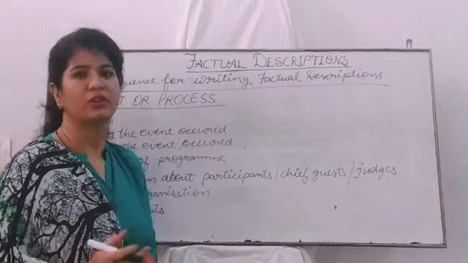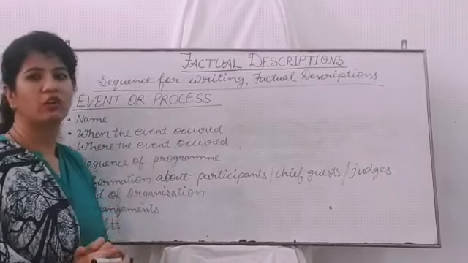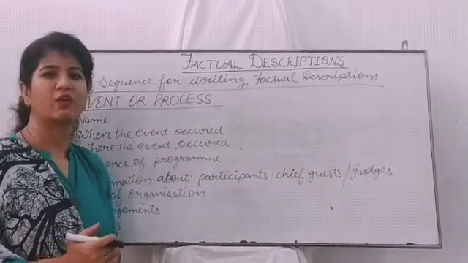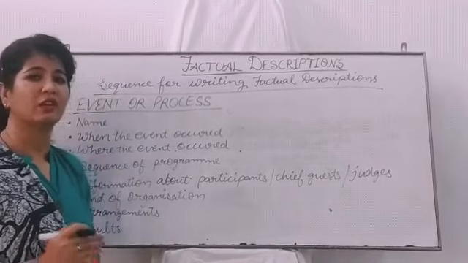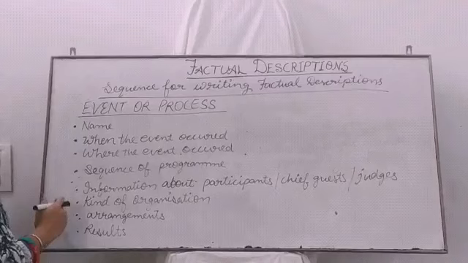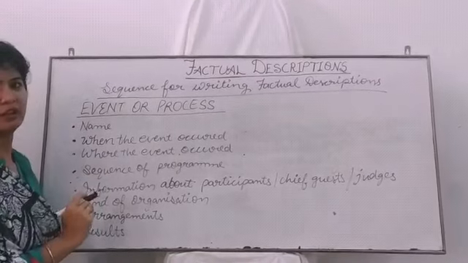Next, if we are going to write the fact about any event or process, it requires a step-by-step account of an activity, experiment or procedure. We must keep the sequence, like first we must tell about the name of that event.